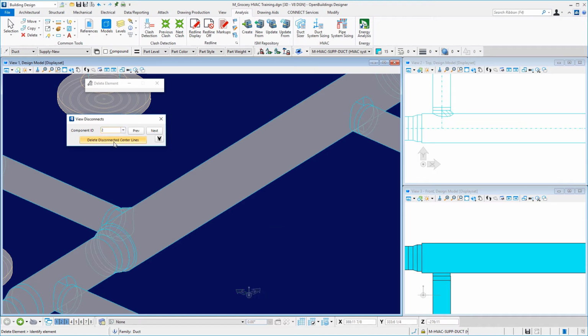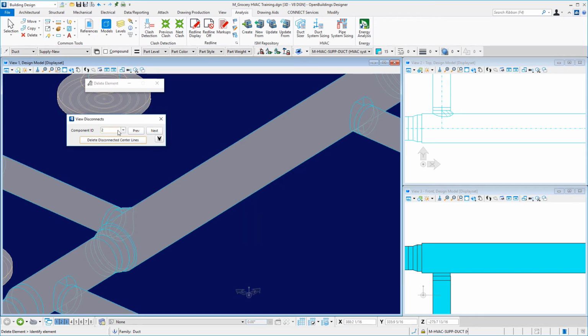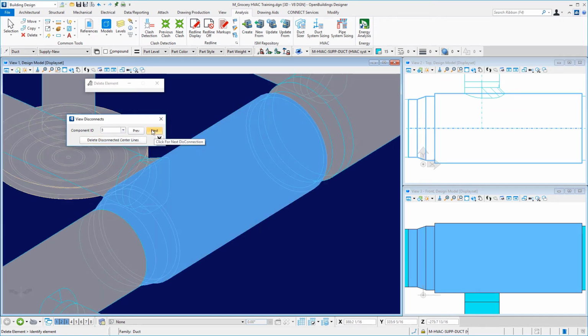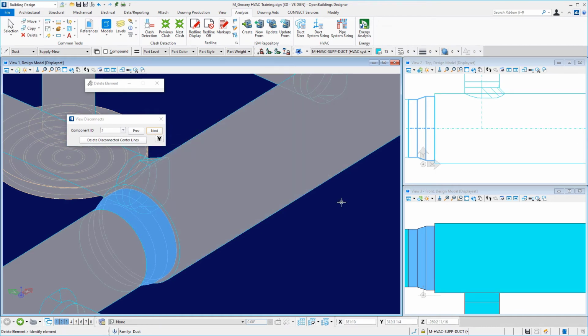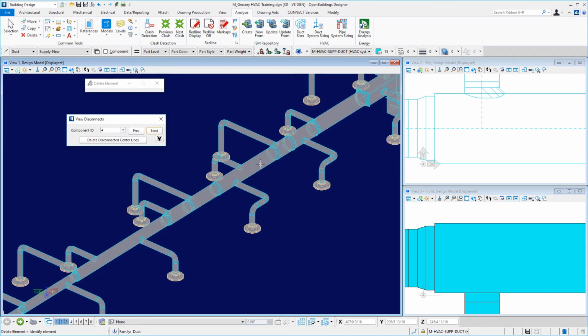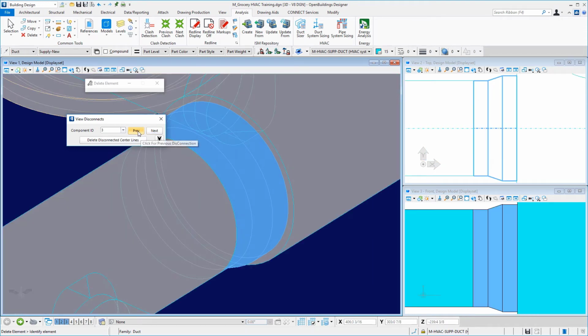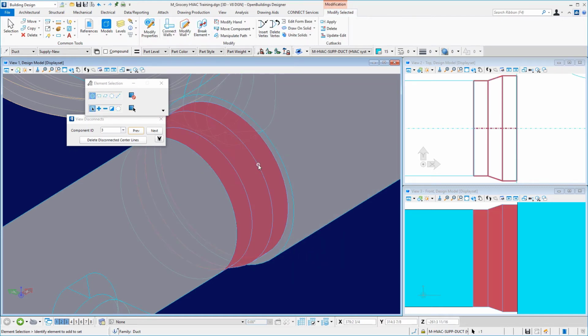Take a look at these other ones. Nope. Again, I'll delete this transition, see how it healed itself. So you see how this is walking me through where I might have some disconnects in my model now. And I'm just using my element selection, delete.